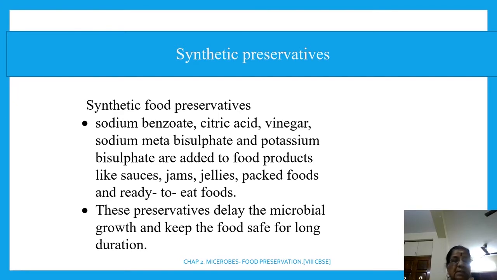Food products: sauce என்னது, chili sauce and the tomato sauce லாம் சொல்றோம்ல அது, sauce, jam, jelly, packed food, and ready to eat food. Packed food தெரியும், ready to eat food னா இப்போ சப்பாத்திலாம் ஜஸ்ட் சுட பண்ணி அப்படியே சாப்பிட்றோம் இல்லையா, அதான் ready to eat food. And these preservatives delay the microbial growth and keep the food safe for long duration.